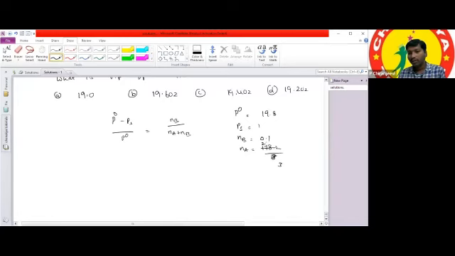How much will we get as the number of moles here? 178 by 2, one switch it out, ma. How much are you getting? 69.1 divided by 9.